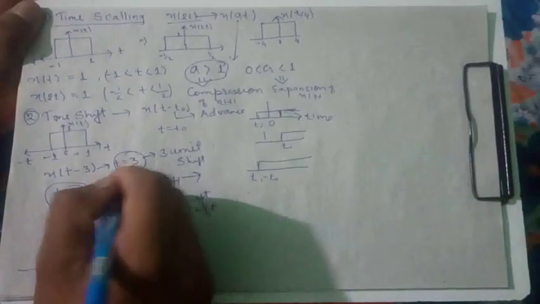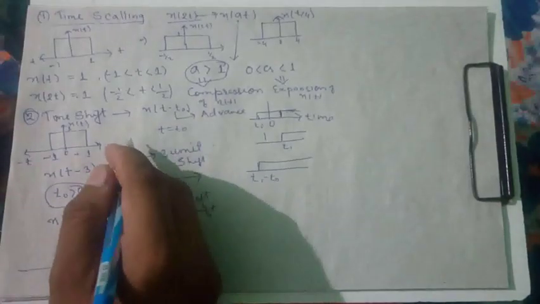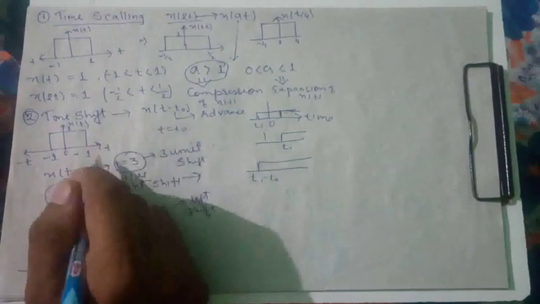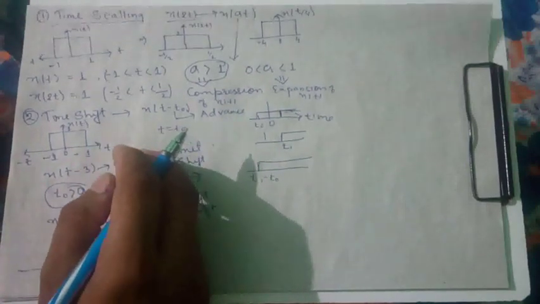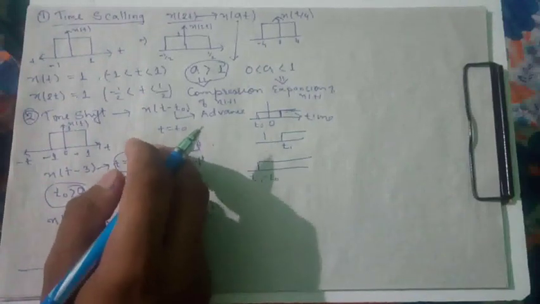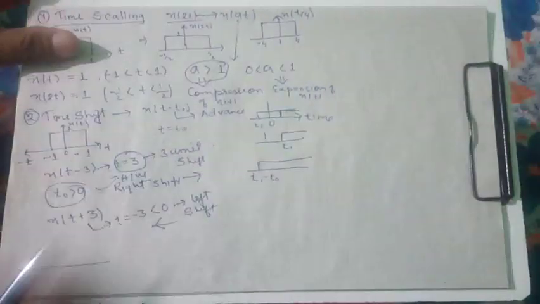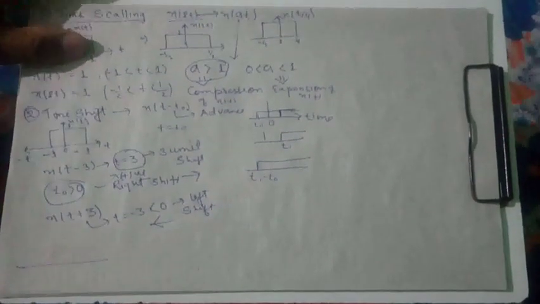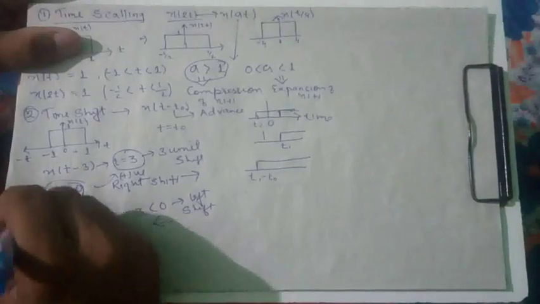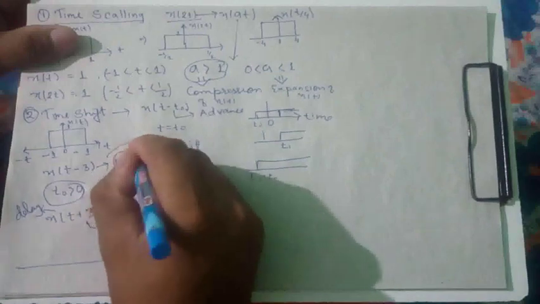So it is shifted by 3 units, t equals 3, or t equals minus 3 units. So it is actually called delay, and the other is called advance.